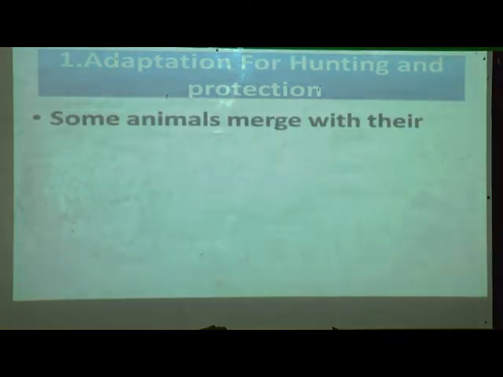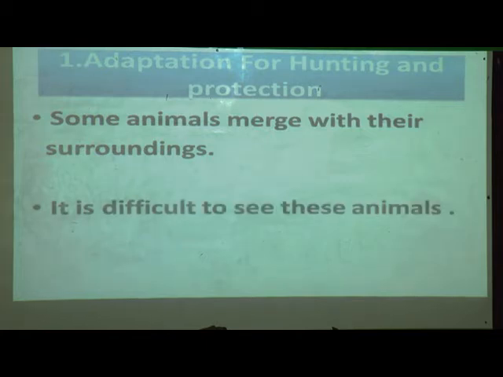Some animals merge with their surroundings. Merge means they are changing themselves according to the surroundings. It is difficult to see these animals because they are mixed into their surroundings, so it is difficult for other animals to see them.